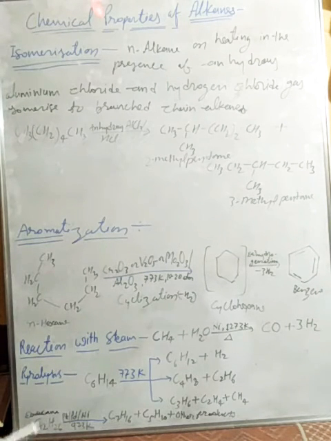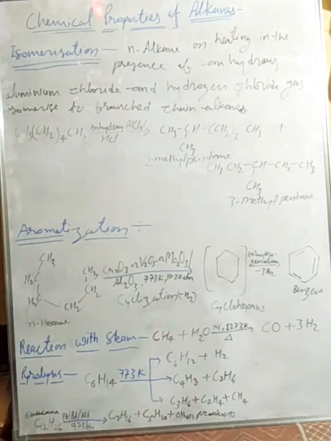Pyrolysis means cracking. Cracking means higher alkanes, with a higher number of carbon atoms, split into smaller hydrocarbon compounds.